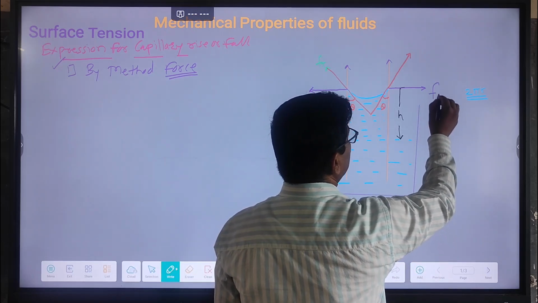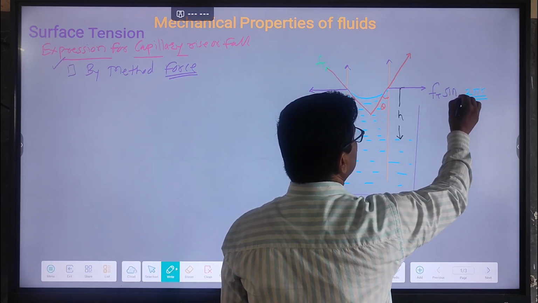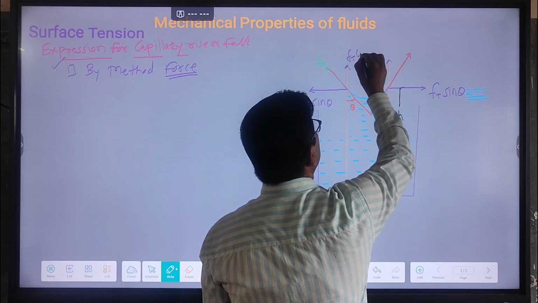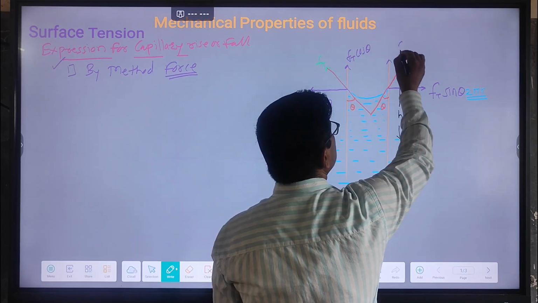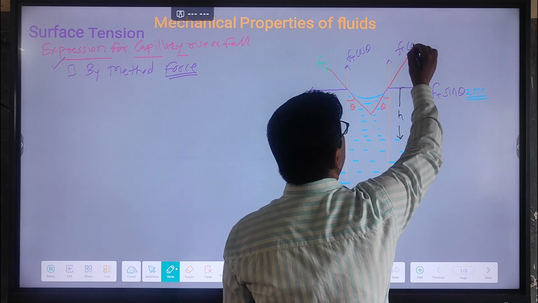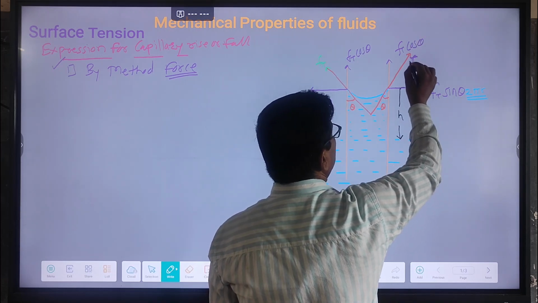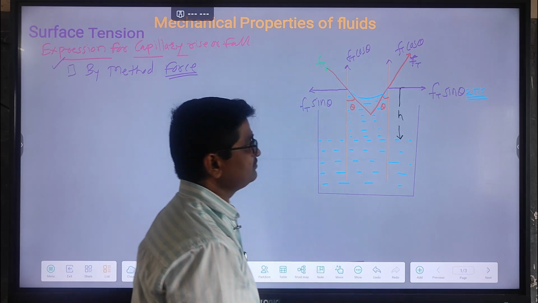This is also Ft sin theta. But here this is Ft cos theta and this is also Ft cos theta. This is the tangent, the force due to surface tension.